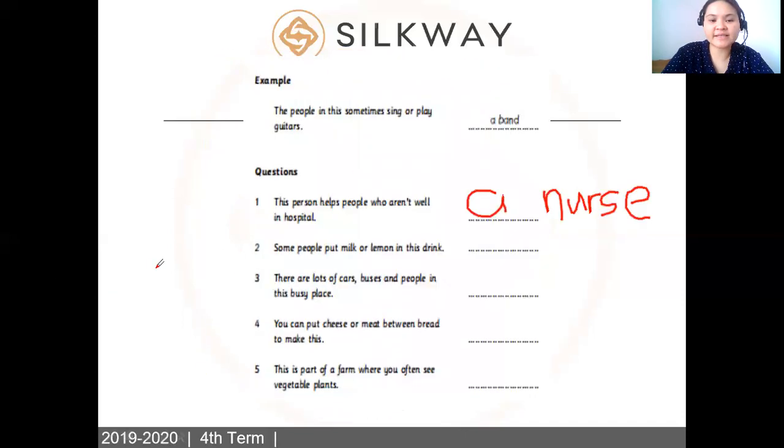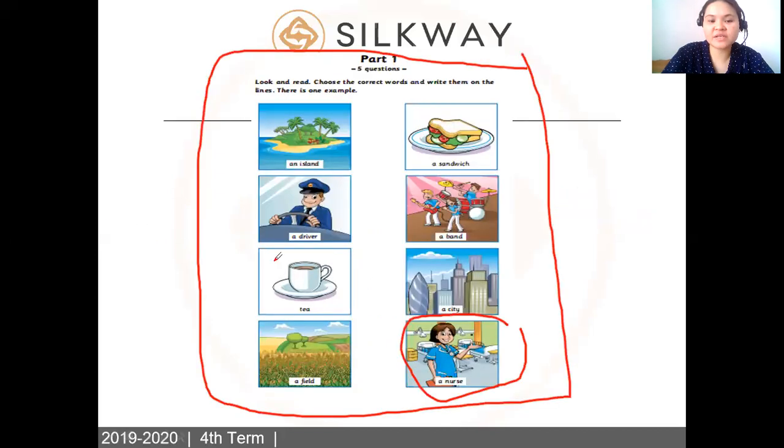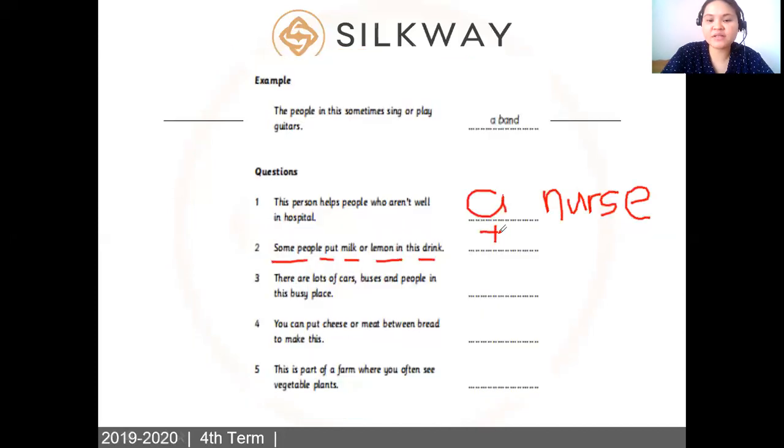What about this? Next, some people put milk or lemon in this drink. So what is that drink? You're correct. It's tea. So all you need to do, we learned this many times, is write tea here. Tea. Number three, let's read.